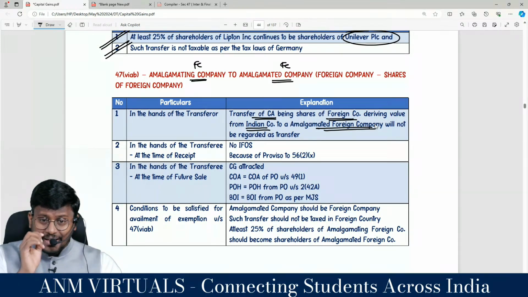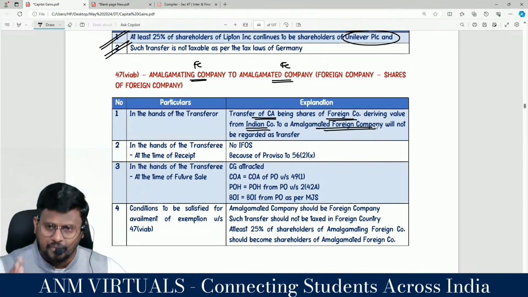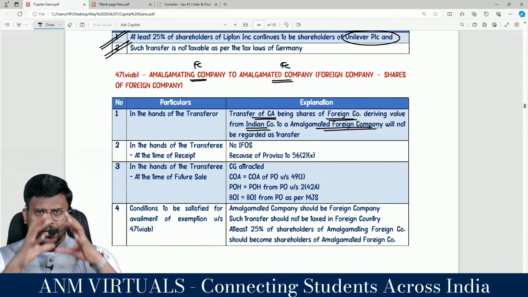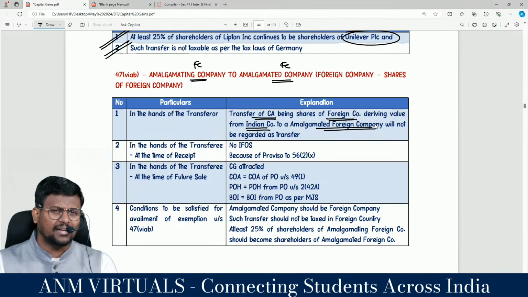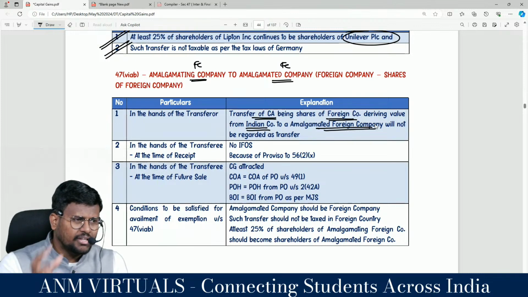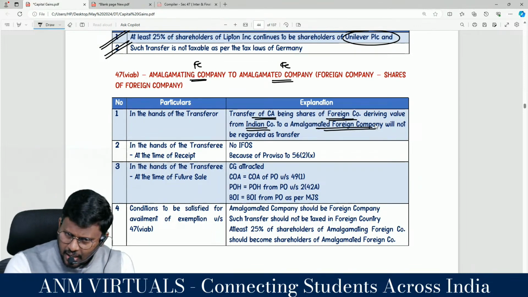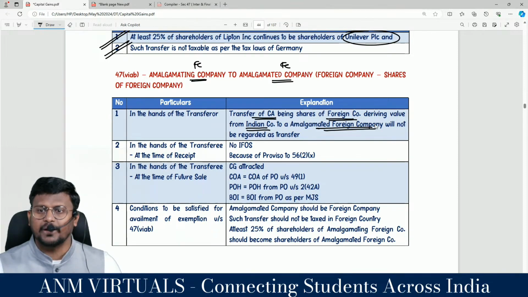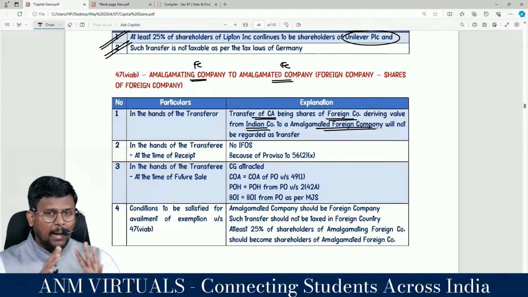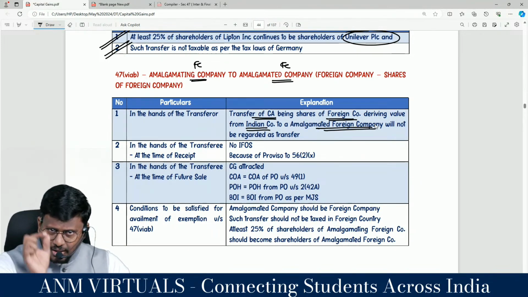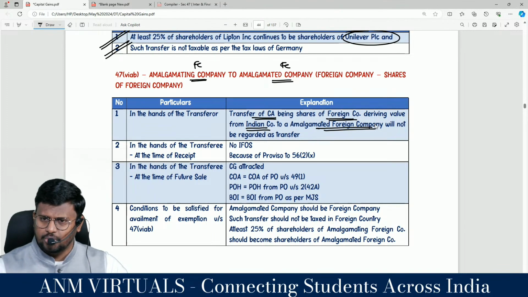We have talked only about Indian amalgamation at the inter level, but we are adding two more amalgamation sections at the final level and consolidating, so amalgamation sections are classified into three categories: 47 clause 6, 47 clause 6A, 47 clause 6AB.